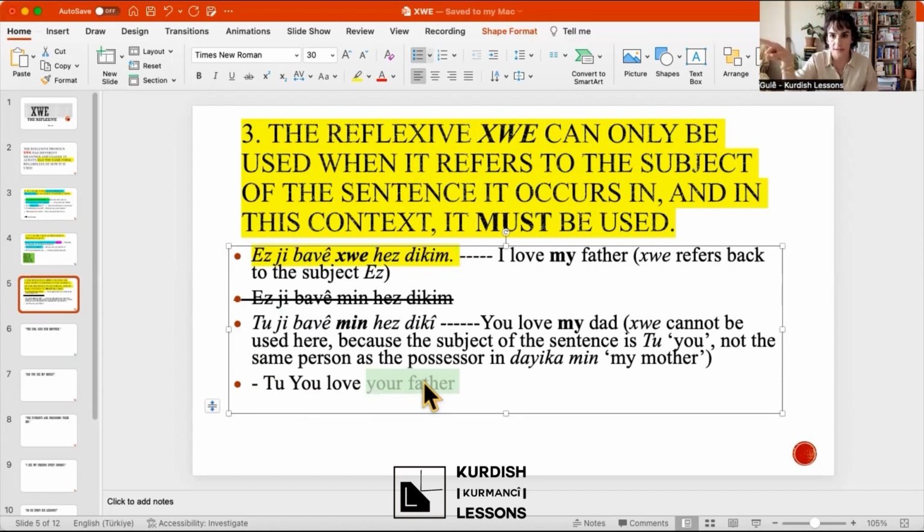You love your father. So it's matching: tu jibave khwe hasdiki. You love your father. Because bav belongs to tu. Okay? Tu jibave khwe hasdiki.